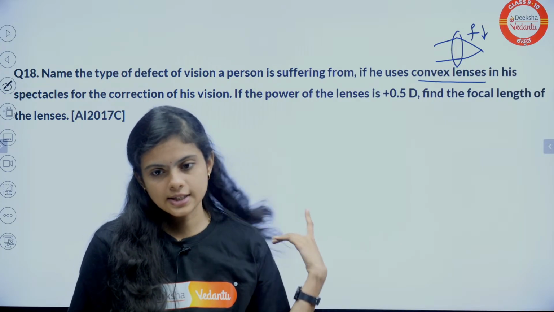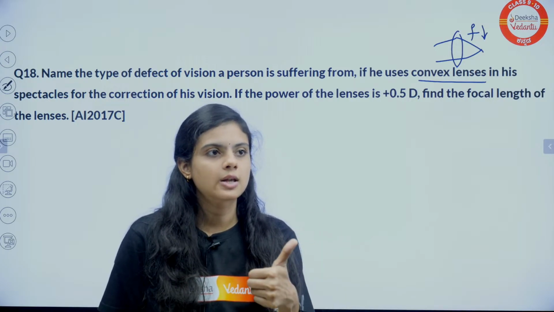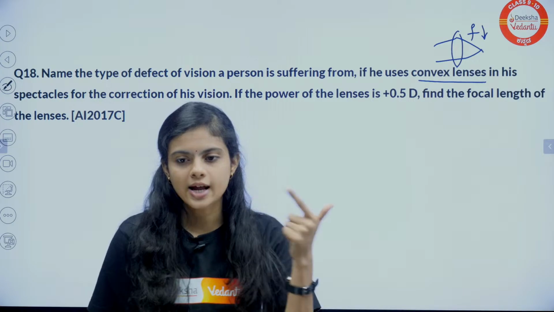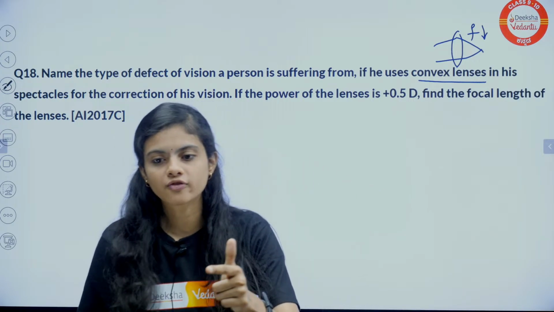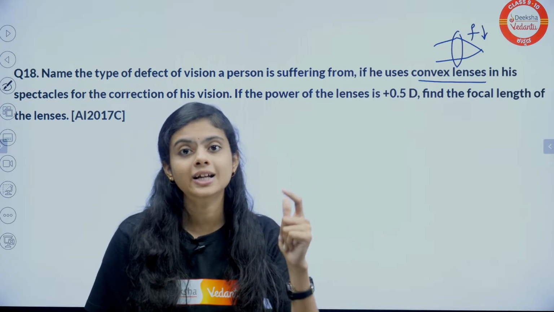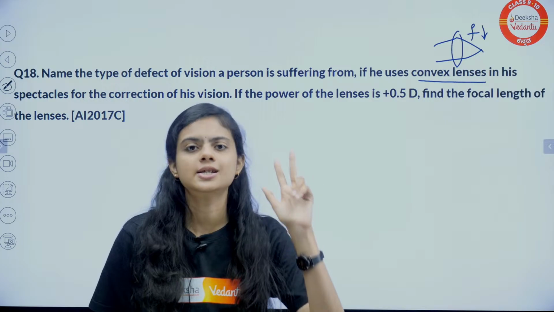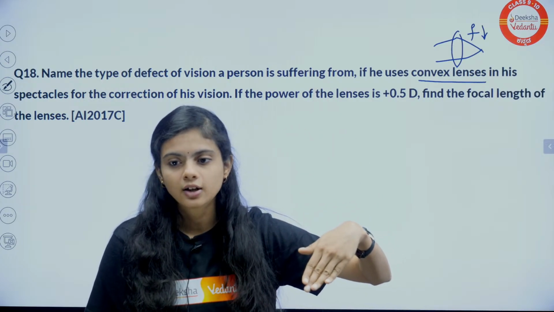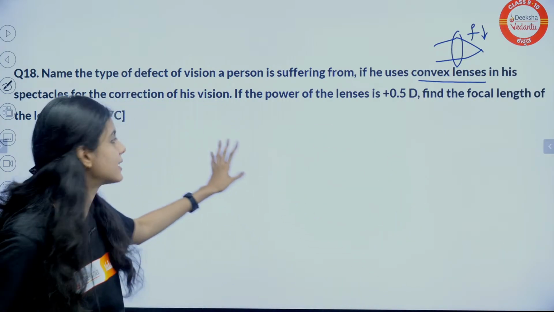Rainbow formation steps: first there will be refraction, then the light goes inside, strikes and reflects. Second is reflection. After moving out of the water droplet, it will get dispersed. When it gets dispersed, it bends into different colors due to different angles of bending. Finally, the rainbow is formed. And hypermetropia is exactly the right answer.